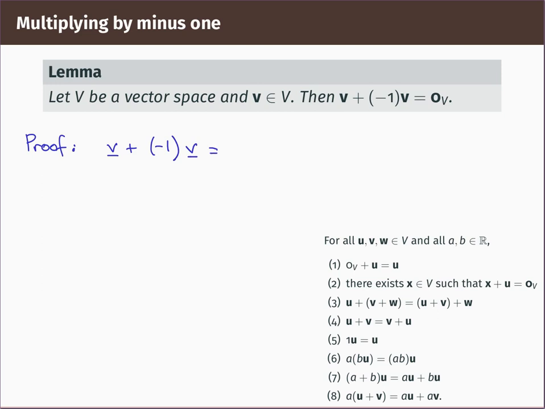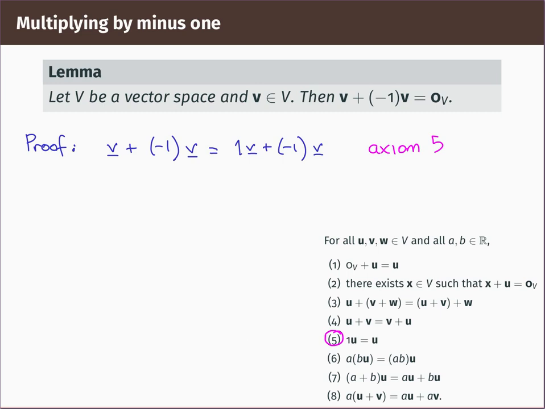Well, look at Axiom 5. Axiom 5 tells me that v is the same as 1 times v. So let's do this: 1 times v plus minus 1 times v. So that is by Axiom 5, this one here.